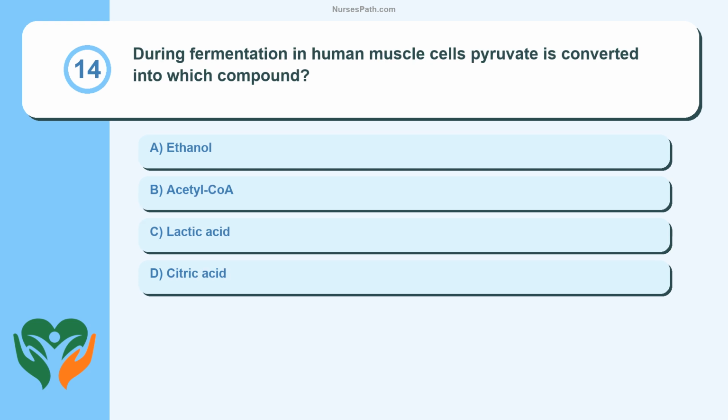Question 14. During fermentation in human muscle cells, pyruvate is converted into which compound? Ethanol, acetyl-CoA, lactic acid, citric acid.